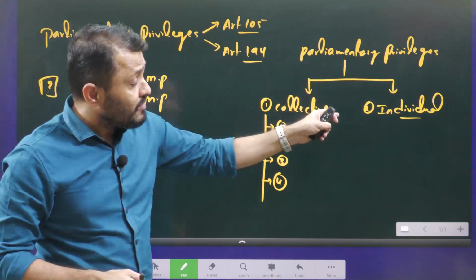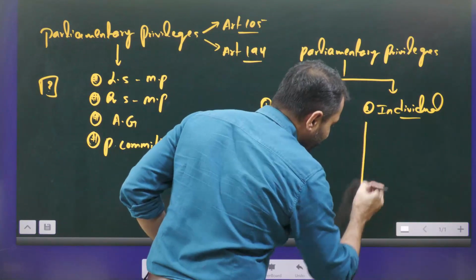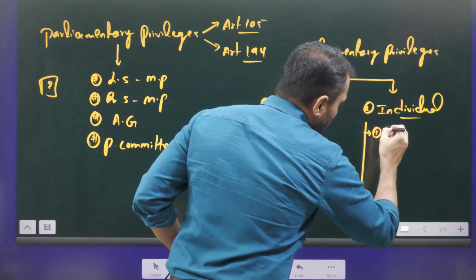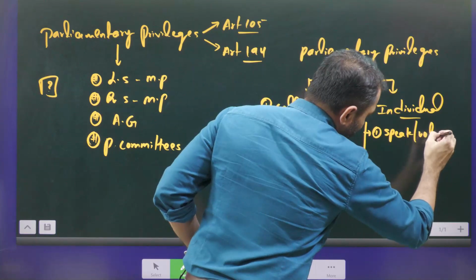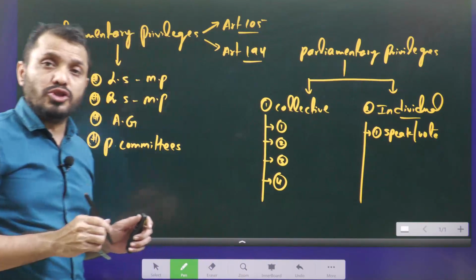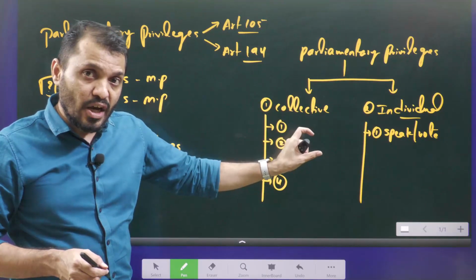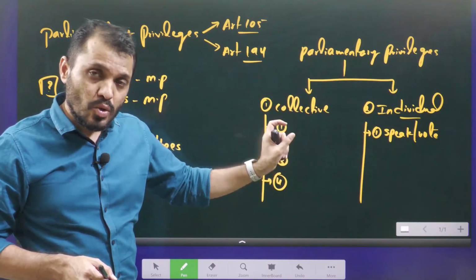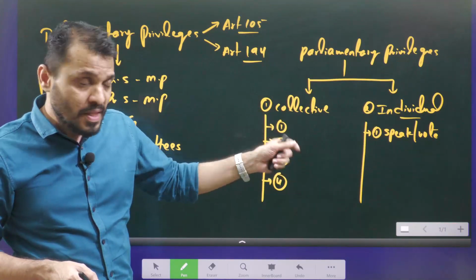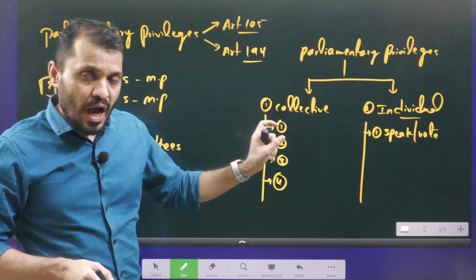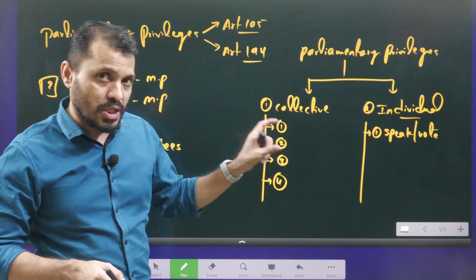Next, there are individual parliamentary privileges also. What are these individual parliamentary privileges? Number one, whatever MPs speak and however they vote cannot be questioned in the court. Very important, remember this. Actually, this is the central idea of today's video. Whatever MPs speak in the house and whichever way they vote cannot be questioned in the court. Of course, it can be questioned by the party, if it is an open ballot, but it cannot be questioned in the court.